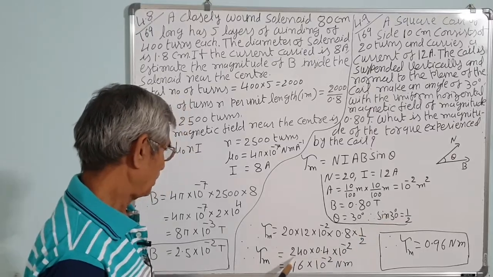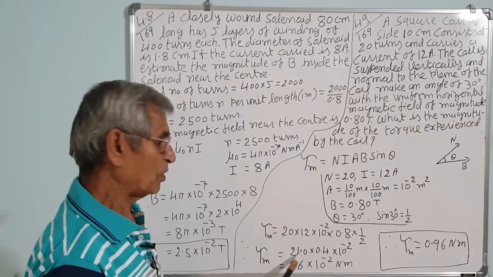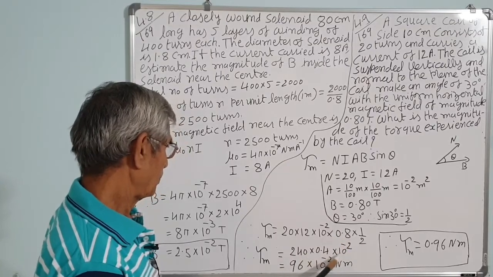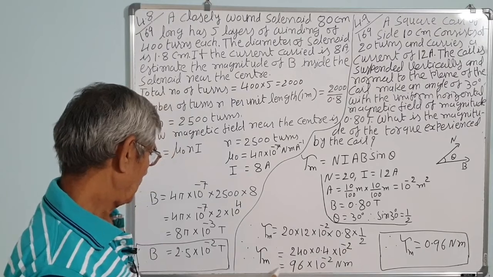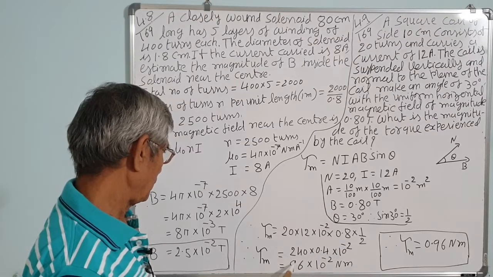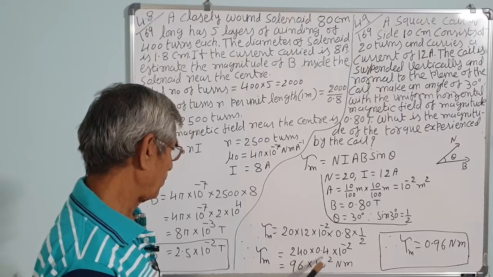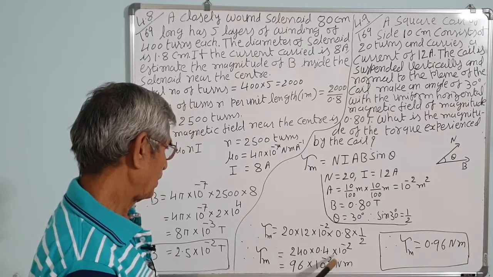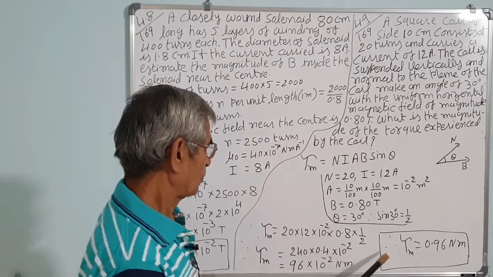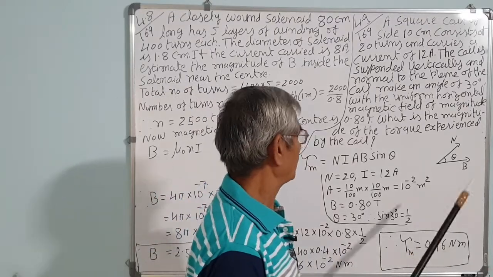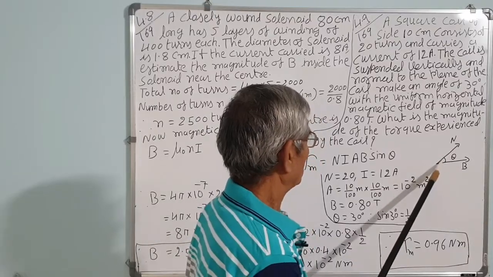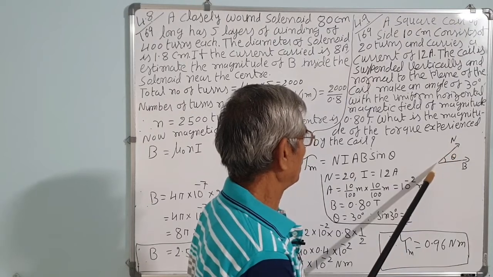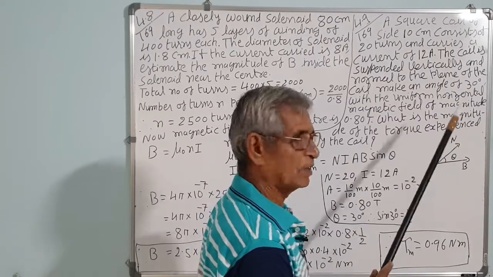Correct? This is 12 into 20, that is 240, into 0.4, into 10 to the power minus 2. Therefore, torque is equal to 96, 24 multiplied by 4 is 96, so it will be 96 into 10 to the minus 2 Newton meter. So the torque is 0.96 Newton meter, that is the answer. This is the normal direction, this is the magnetic field direction, and this is the normal to the plane of the coil, which makes the angle theta, that is 30 degrees.